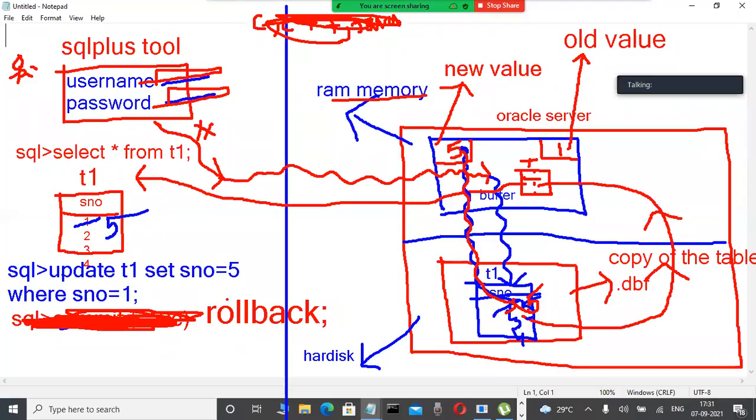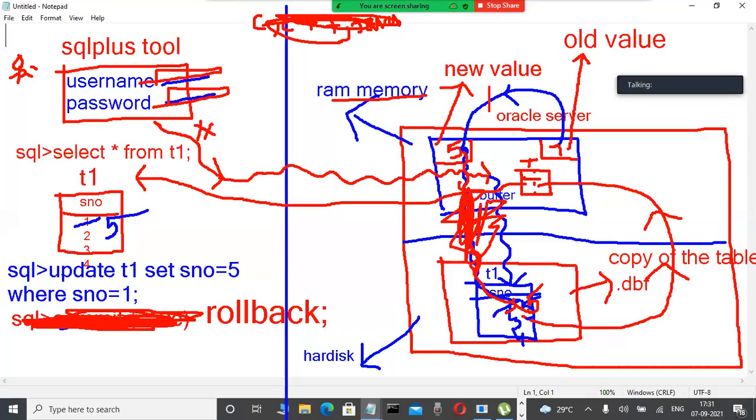But whenever we are using a rollback, I am not using a commit. I am not saving. Before saving only, I want to undo the transaction. Again, 5 is changed into 1, meaning I cancel the transaction. The old value is there. Whenever we are using a rollback, this old value is automatically transferred into the new value's place. That's why rollback is a command working in the memory area.